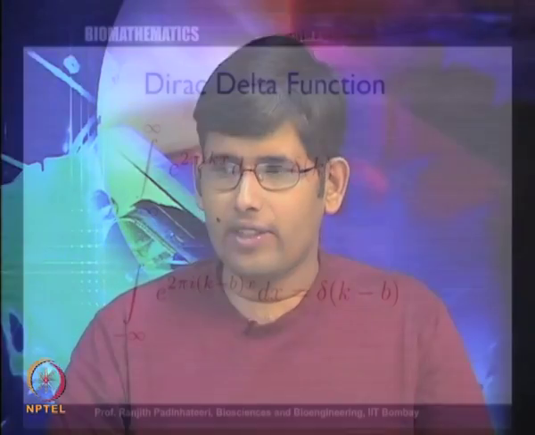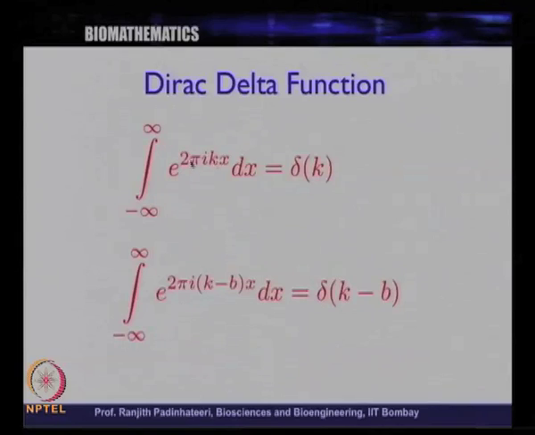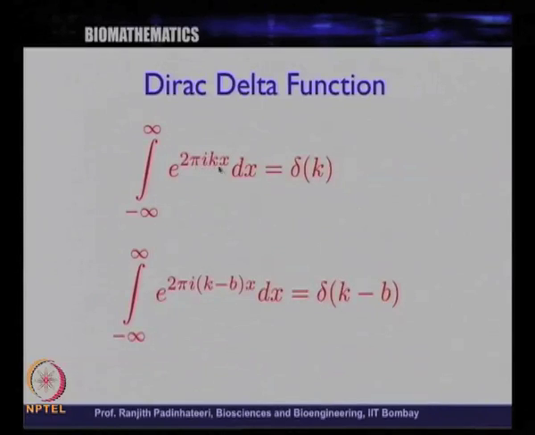So, what we just discussed is something called the Dirac delta function. You can define it as the integral of e power 2 pi i k x dx, which is delta of k. And if you do e power 2 pi i (k minus b) x dx, it is called delta of k minus b. We had b equal to 3, because we have e power i (k minus 3) x, so essentially we had delta of k minus 3 in this.